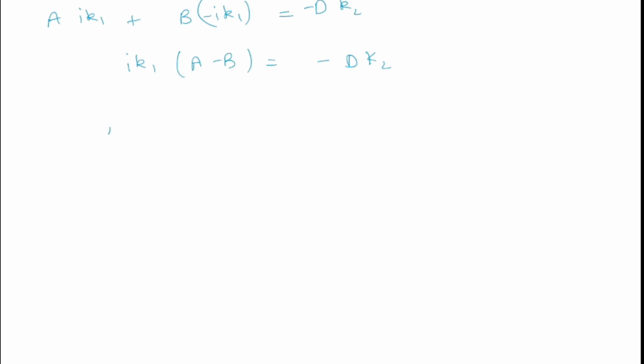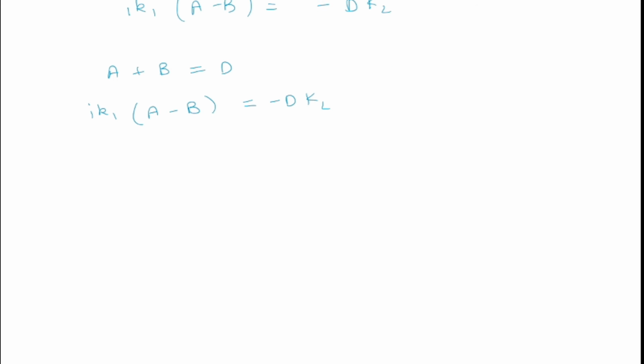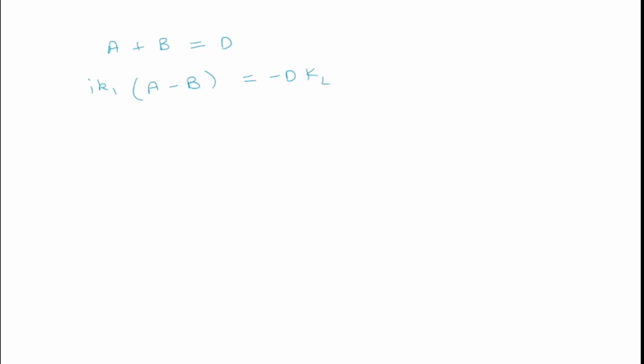Now we have two equations, A plus B is equal to D and i k1 (A minus B) equal to -D k2. So now we have to find B by A. So we have to replace D in terms of A and B. Let's name this equation as 1, this as equation 2. So now replace D by A plus B in equation 2.